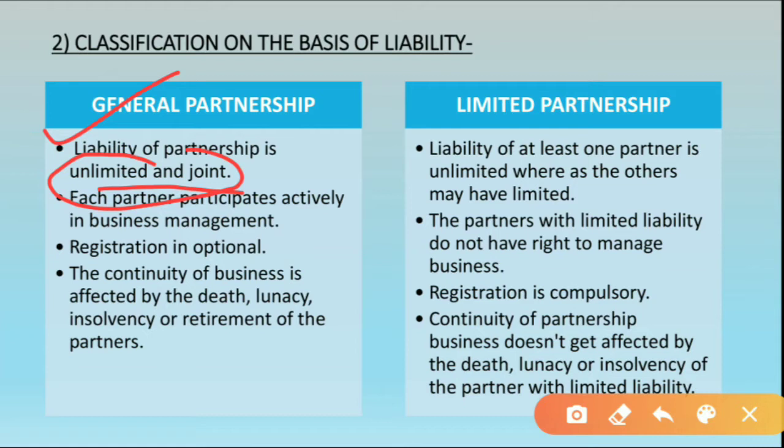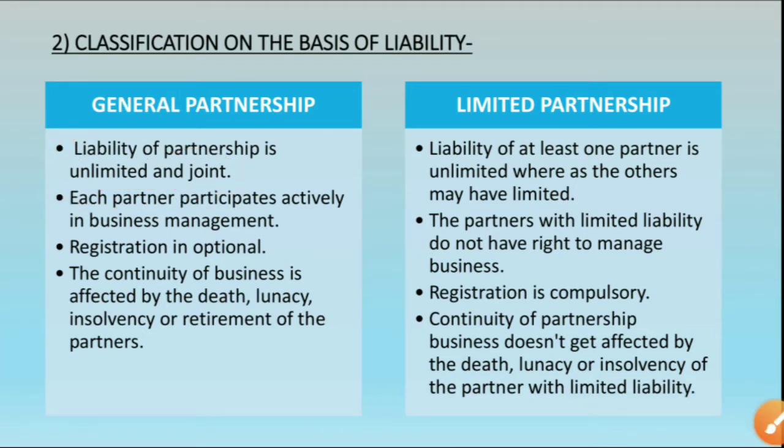As we have seen, starting from sole proprietorship, joint Hindu family business, partnership, this point is repeated again and again. So the unlimited liability term is very clear to you, right? Whatever the debts are, the partner has to pay them, and if the business property is not sufficient, they have to use their personal property also to pay the debts. So in general partnership, all the partners have unlimited liability, and the liability is joint, means they are joined together and have unlimited liability.